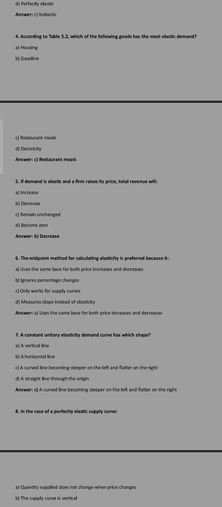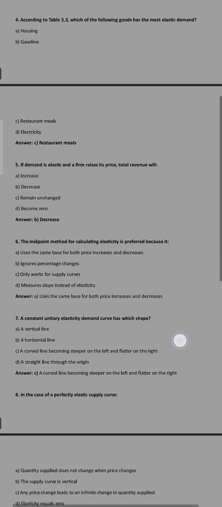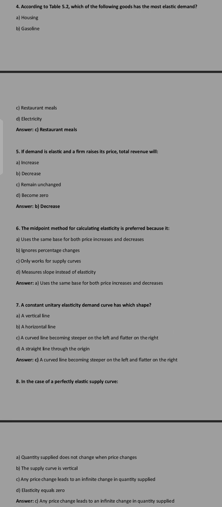MCQs number 7. A constant unitary elasticity demand curve has which shape? The answer is option number C. A curved line becoming steeper on the left and flatter on the right.